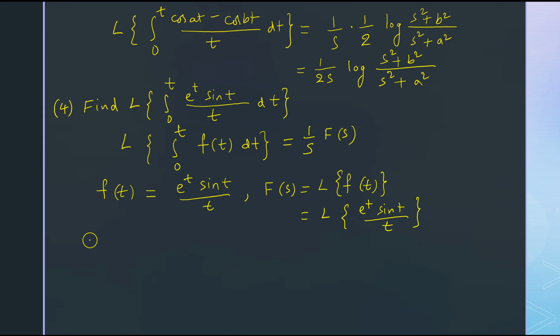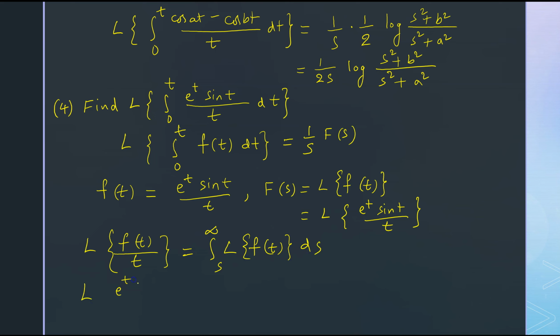To get its Laplace transform, again we have to apply the formula for the Laplace transform of f of t by t, which is equal to the integral s to infinity of L of f of t ds. Now the Laplace transform of e power t sin t upon t is equal to the integral s to infinity of the Laplace transform of this numerator, that is e power t sin t, ds.